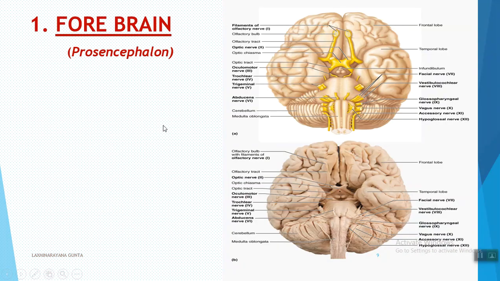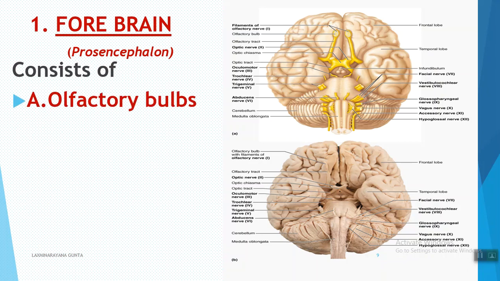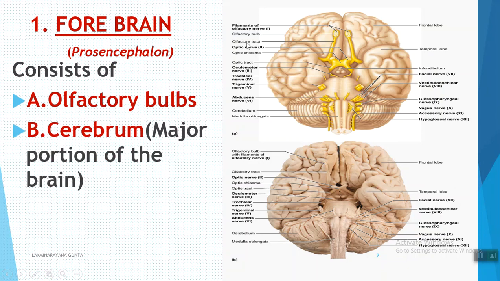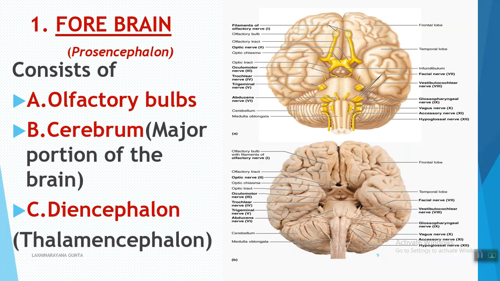Okay, coming to the first one, the forebrain, the prosencephalon. It consists of a pair of olfactory bulbs, also called the olfactory lobes. The second one is the cerebrum, also called the telencephalon. It is the major portion of the brain. And the third portion of the forebrain is the diencephalon, also called the thalamencephalon.